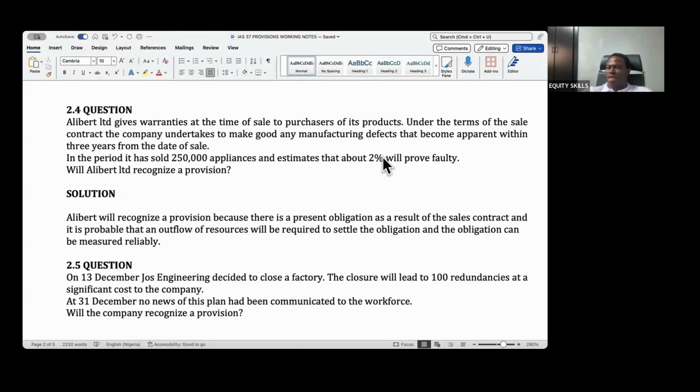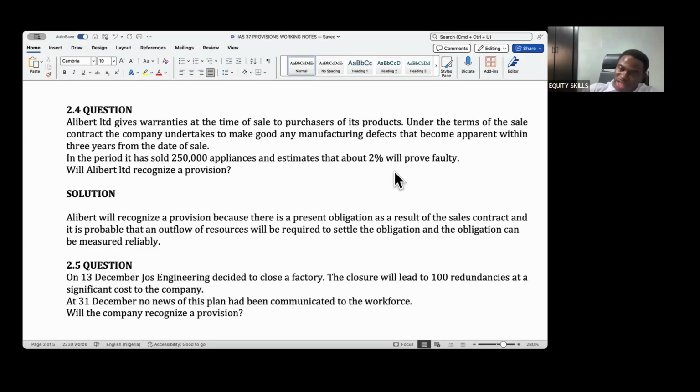Are we not going to pay? It should be more likely than not that we will pay money. This 2% is the estimate that about 2% will prove faulty. Out of these 250,000 appliances, 2% of them will be faulty, right?